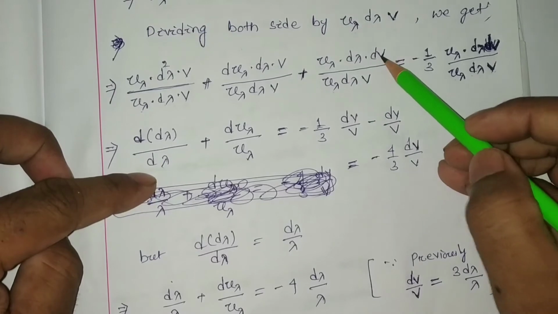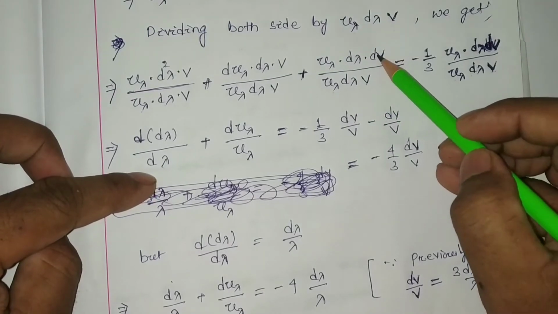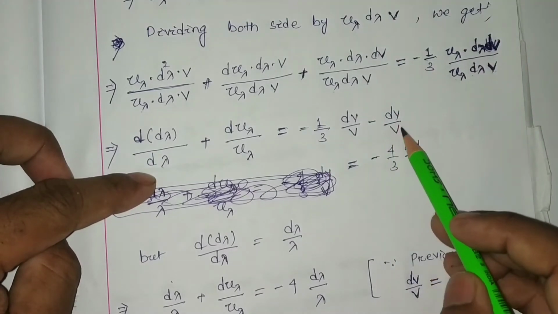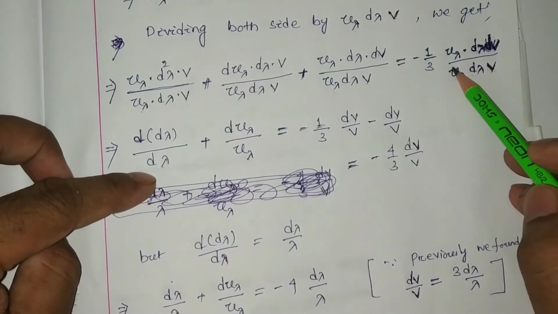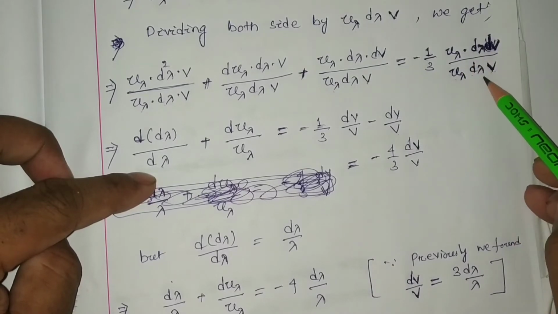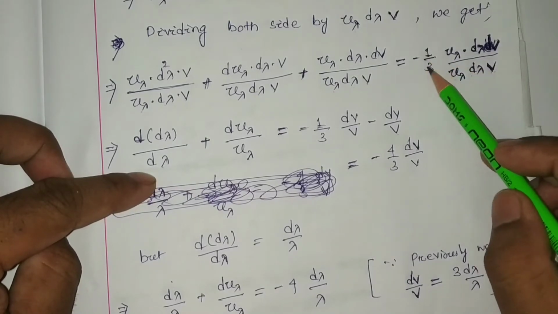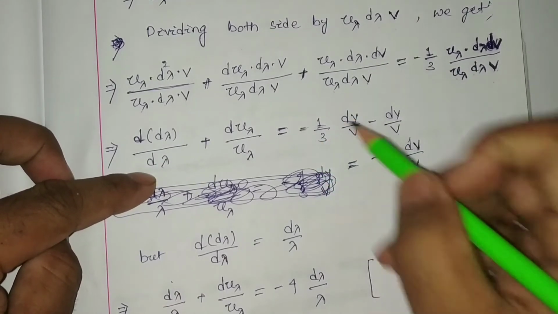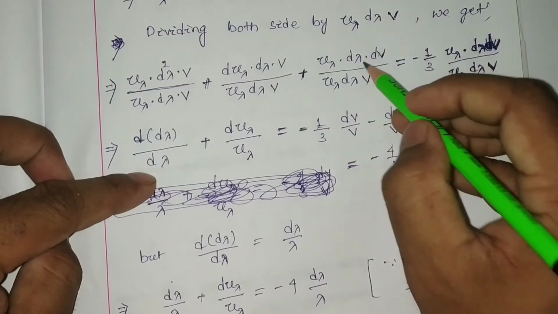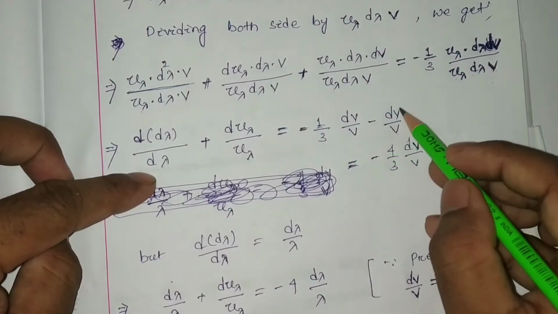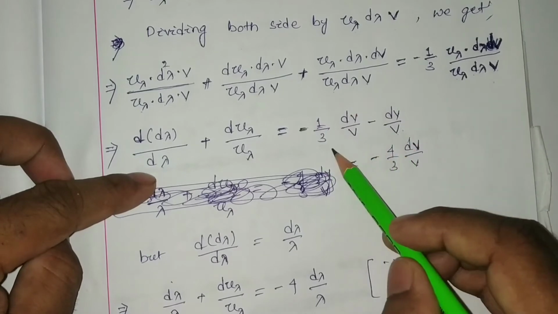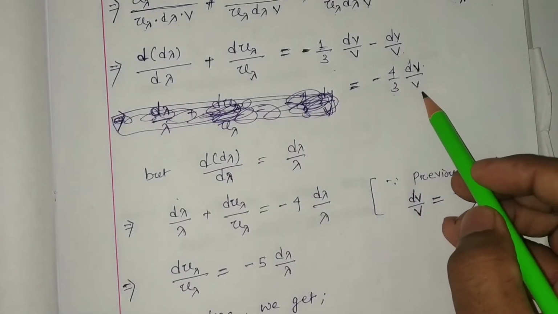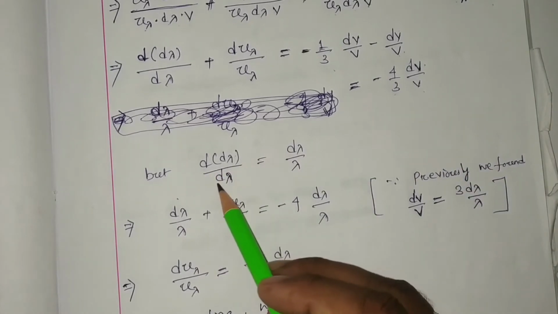In the remaining term, u lambda d lambda cancels and we find dV by V. So dV by V moves to the right hand side, it will be minus dV by V, and from the other term we get minus 1 by 3 dV by V. These two terms add up, and we get minus 4 by 3 dV by V. But d of d lambda by d lambda is nothing but d lambda by lambda.